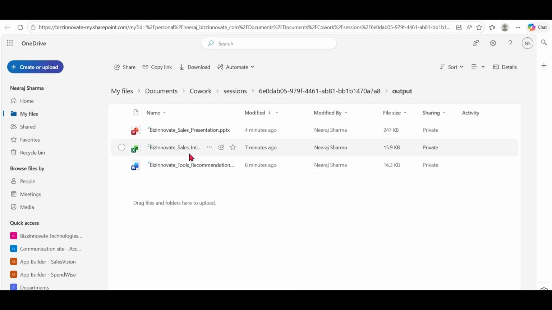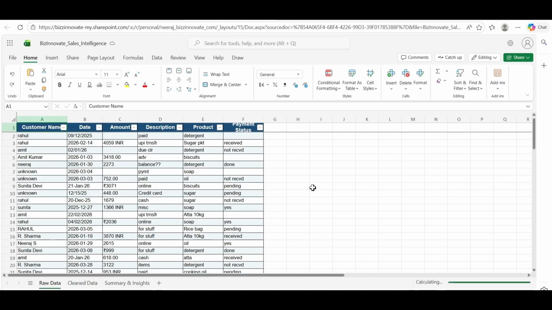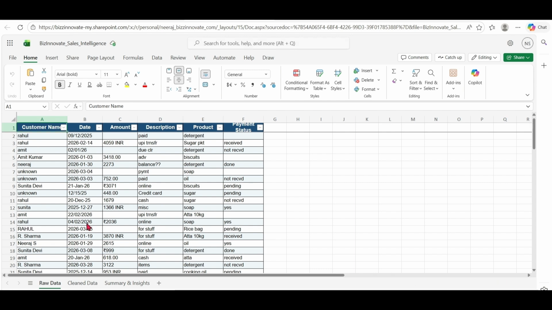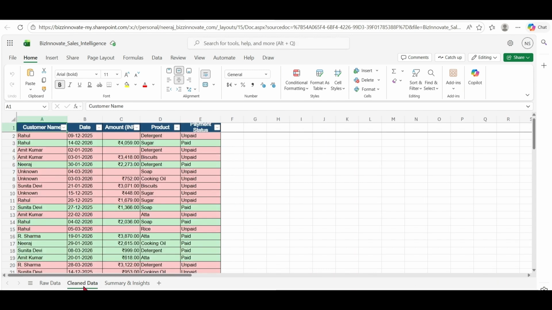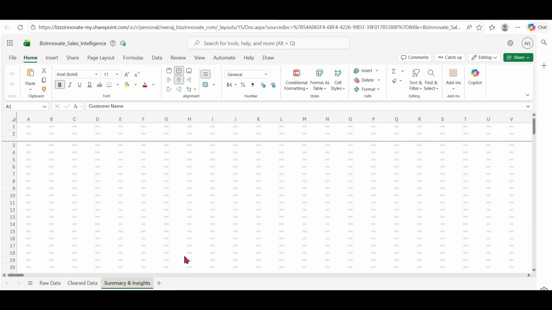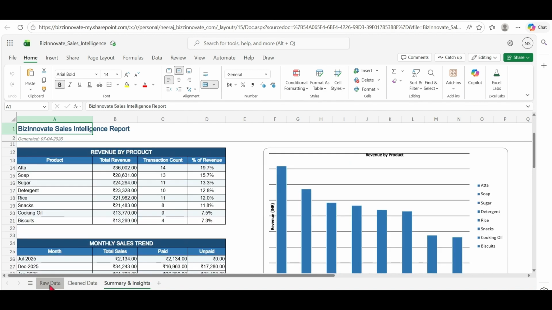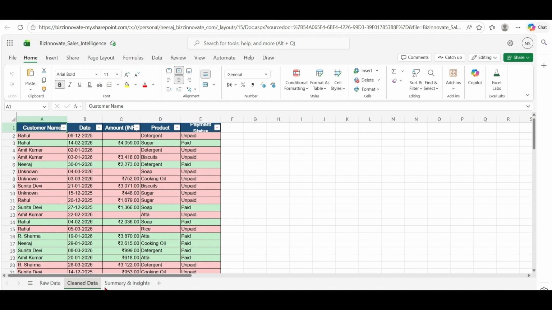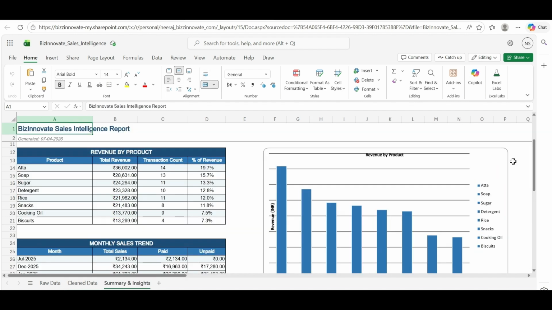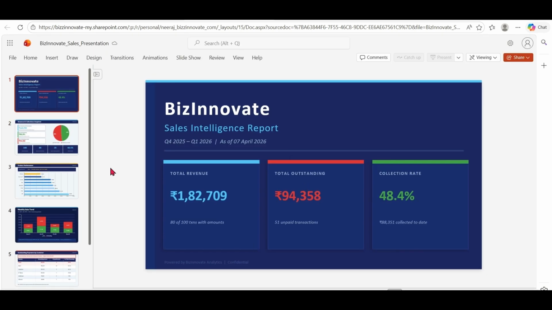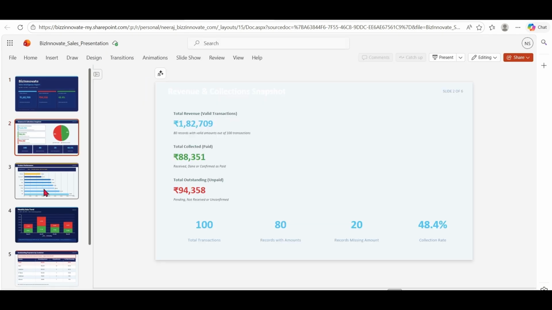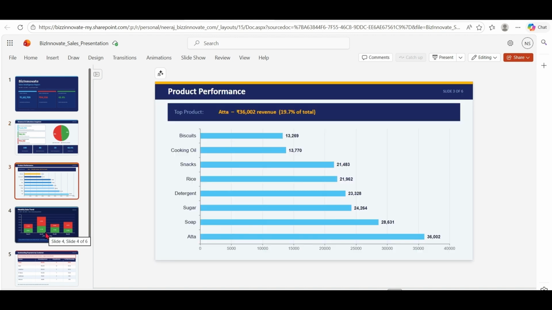Let's open this Excel file. Now we can see that the data is not messy, it is quite meaningful and insightful. Raw data, clean data, summary and insights. Let's see the PPT. It is also quite useful and meaningful for business insights and decisions.